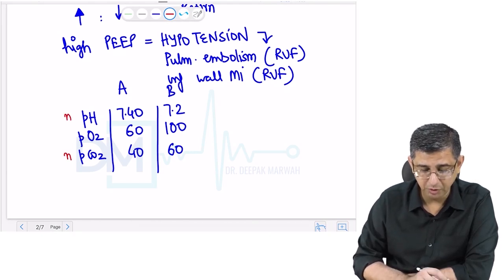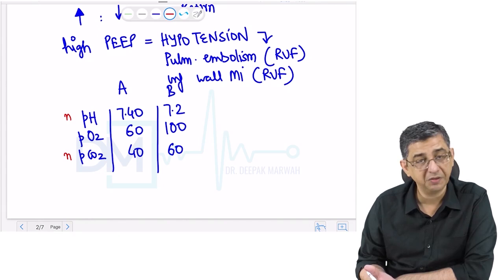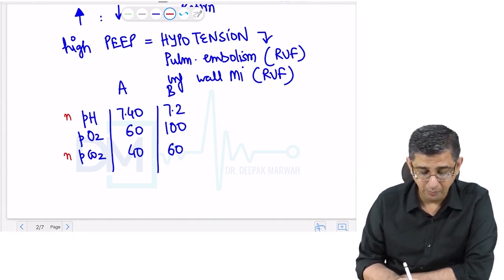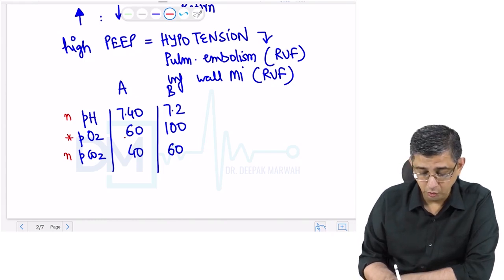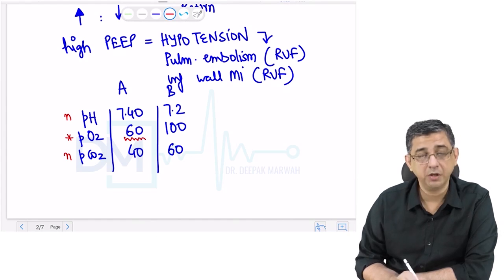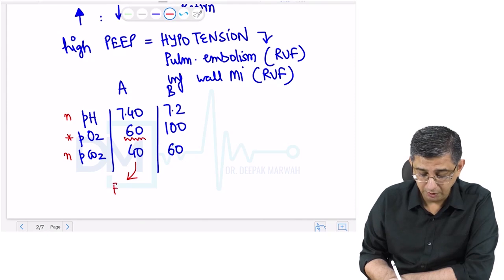In the first patient, you will notice that the pH of the patient is normal. The PCO2 of the patient is also normal. Normal pH is 7.35 to 7.45. PCO2 is 35 to 45. So both are normal, but oxygen is the one that is deficient in the body of this person. So to increase the level of this deficient oxygen in the body, what parameter on the ventilator will I change? I will increase the FiO2 of the patient.